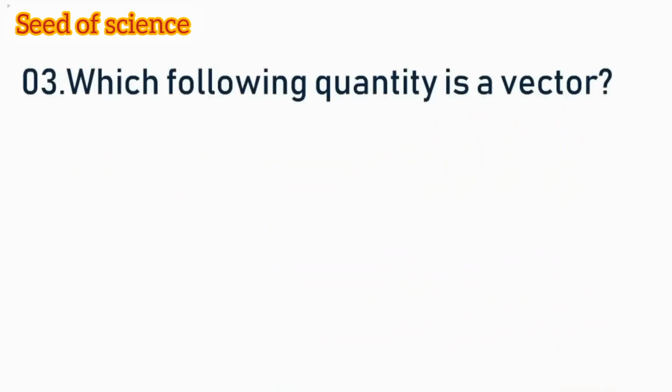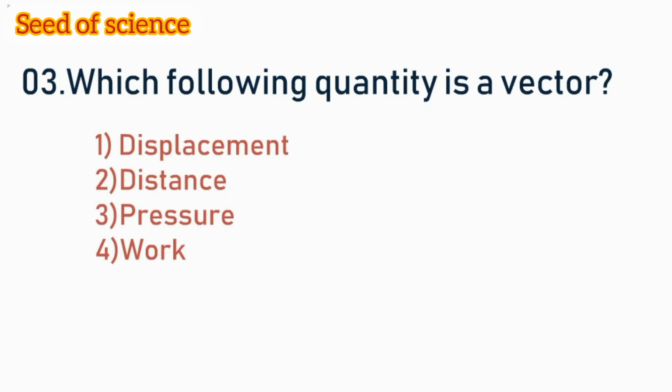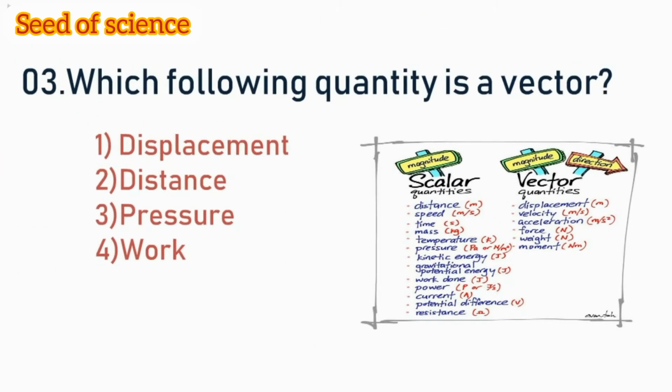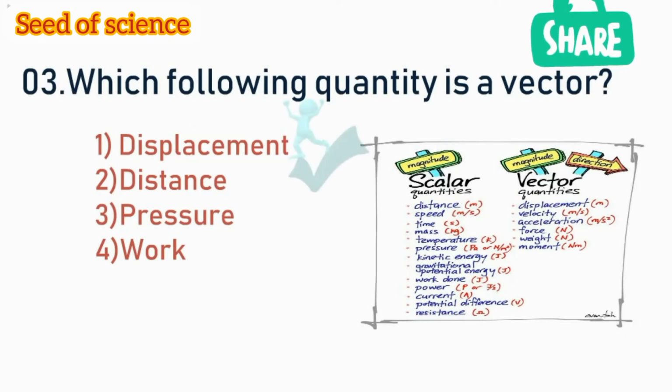Which of the following quantities is a vector? The answers are displacement, distance, pressure, work. So before answering this question, let's see what a vector quantity and a scalar quantity are. The vector quantity has a magnitude and a direction. A scalar quantity has only a magnitude. Therefore, in this question, distance, pressure, work are scalar and the displacement is the vector.